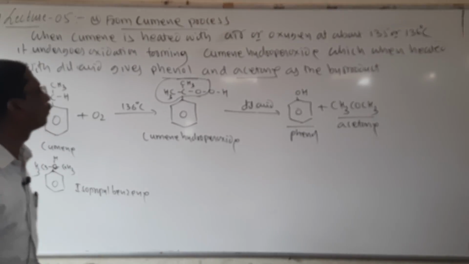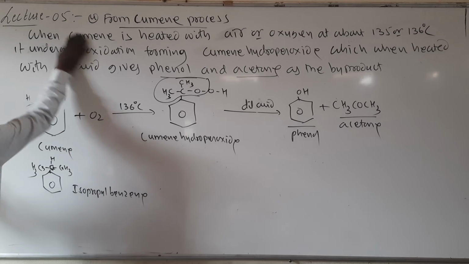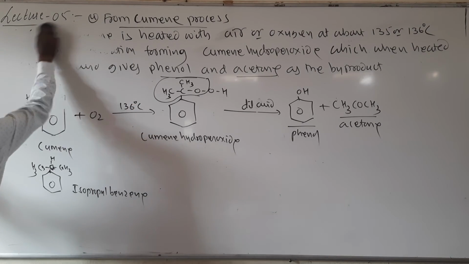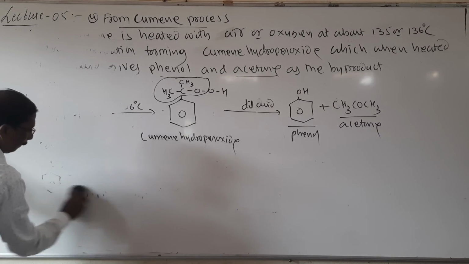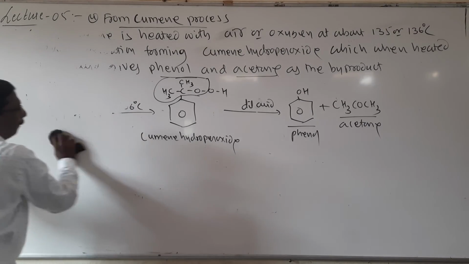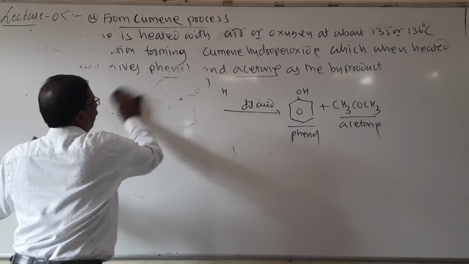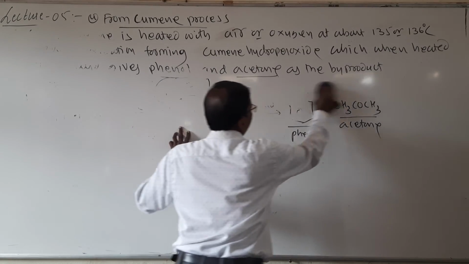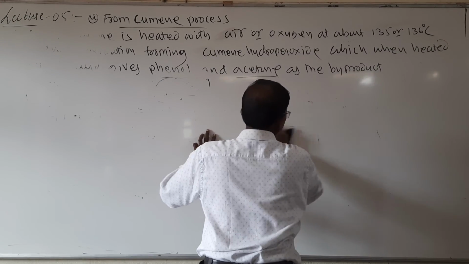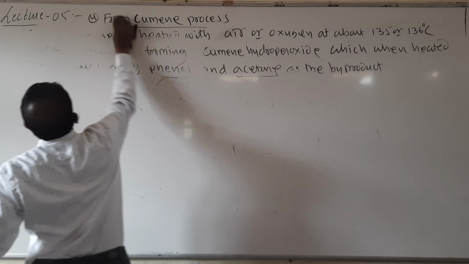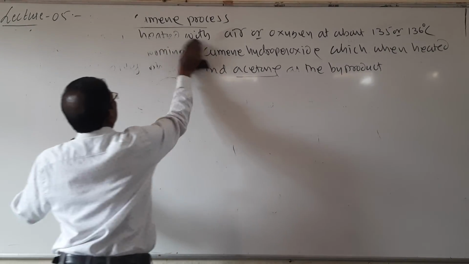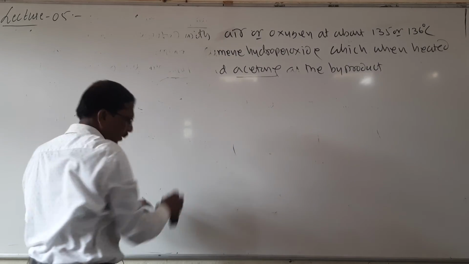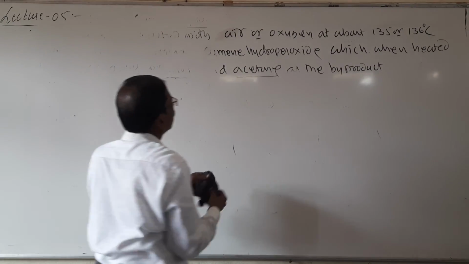Now let us see the physical properties. What are the physical properties? Look here. Phenols are colorless volatile liquids in the pure state.